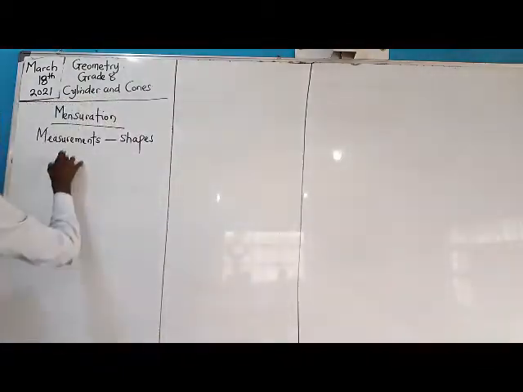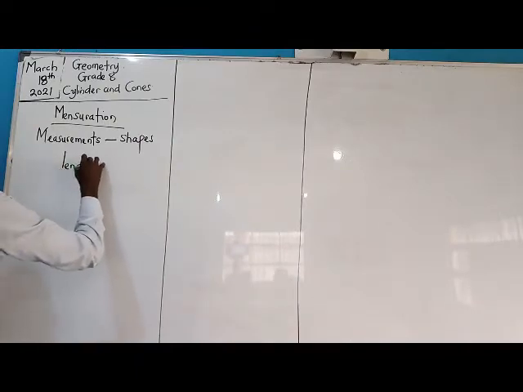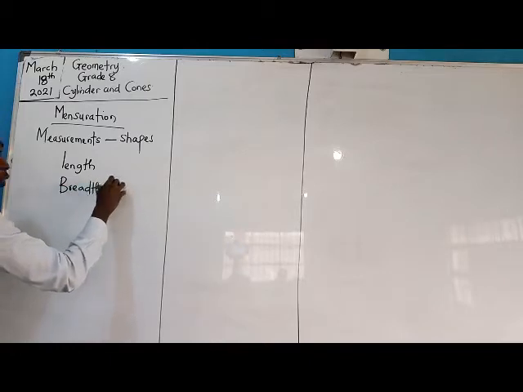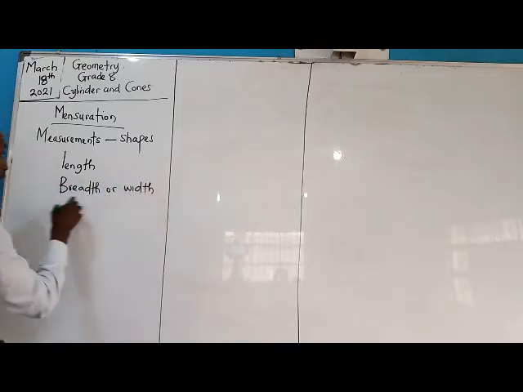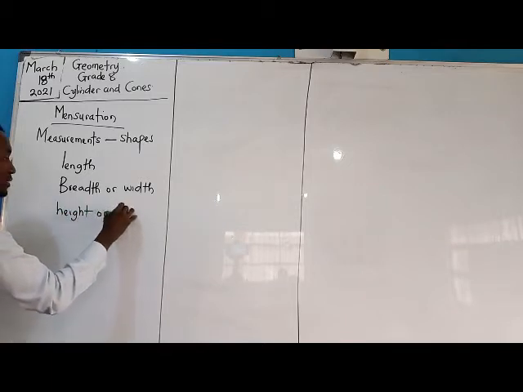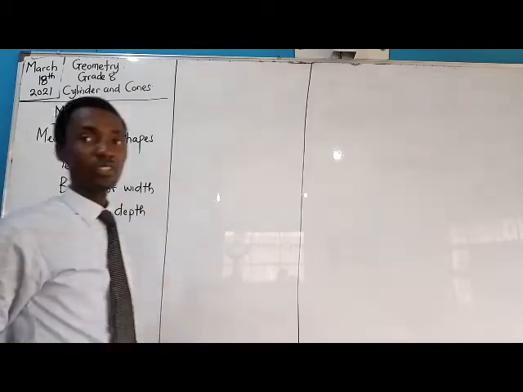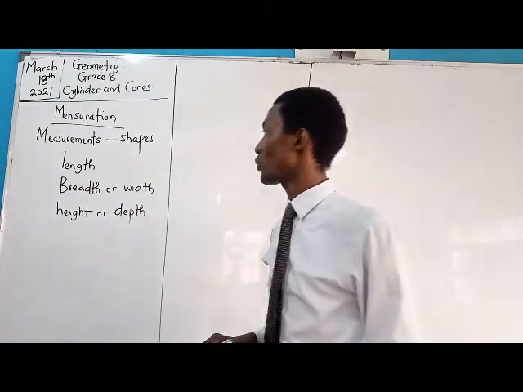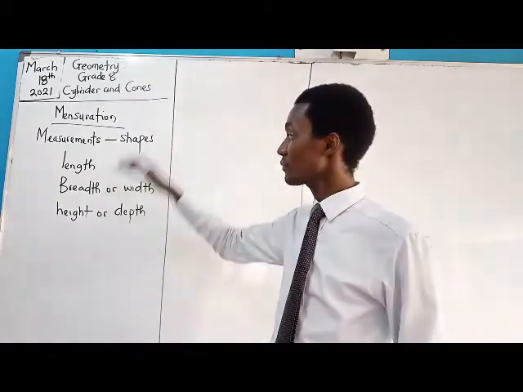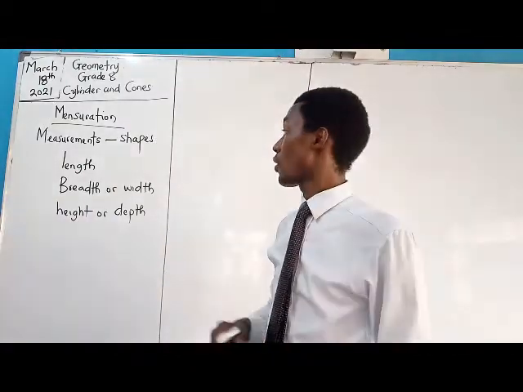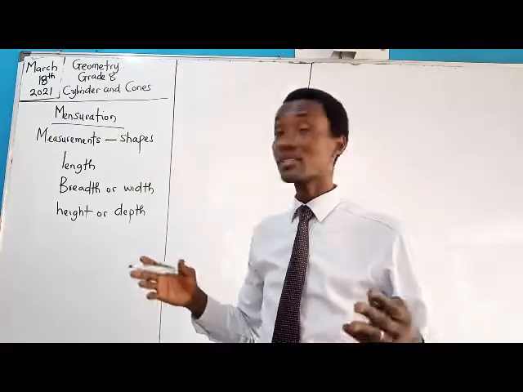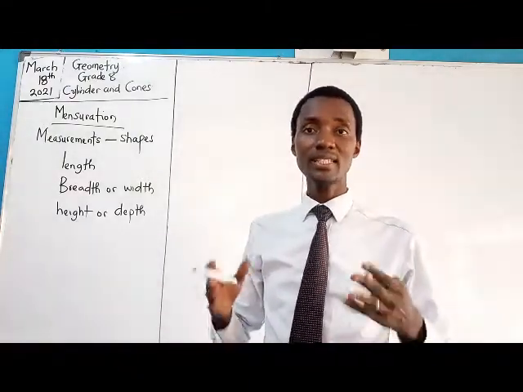The next question will be, what kind of things can we measure out of shapes? We can measure their lengths, we can measure their breadths or widths, we can measure their heights or depths. So this is what we talk about when we are considering measurement. We're either measuring lengths, breadth or width, or the height or the depth.